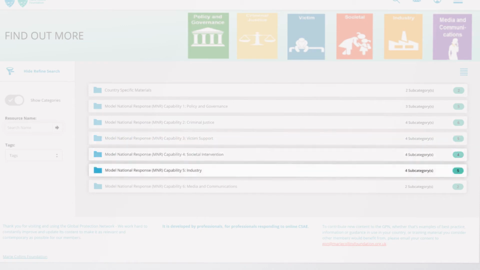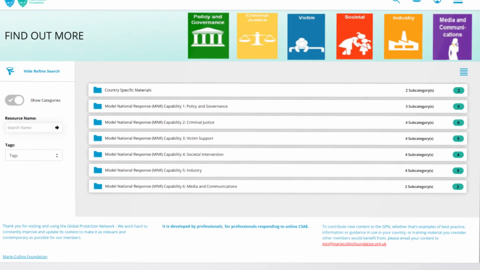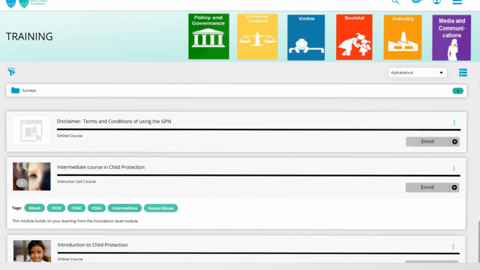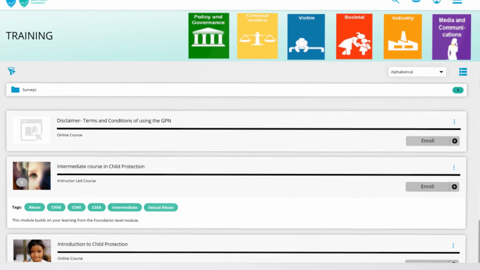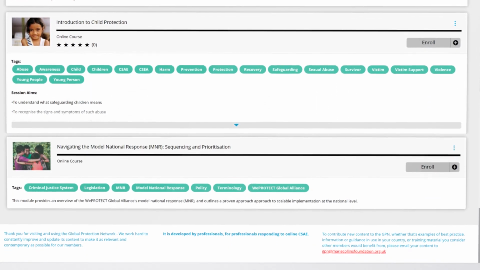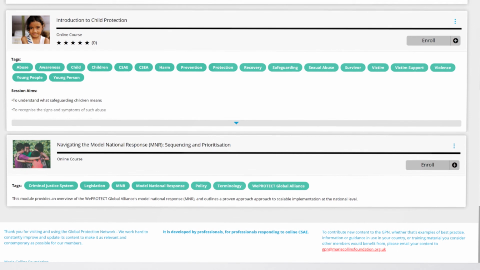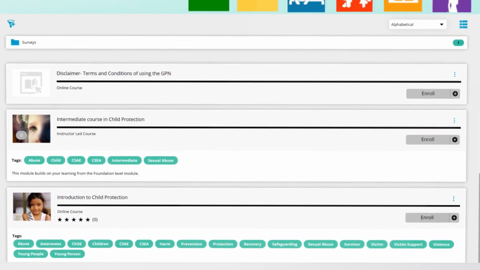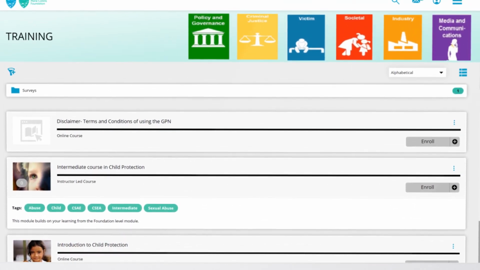This material is constantly evolving as more professionals add content and describe what works for them in responding to online crimes against children. Click on Training to explore the GPN catalogue of development opportunities. Here you will find a bank of online and instructor-led modules to develop your operational and technical knowledge of child sexual abuse and exploitation. Regardless of your profession or geographical location, we're sure that you'll find something that is of benefit to you as the number of courses expand and the platform evolves.